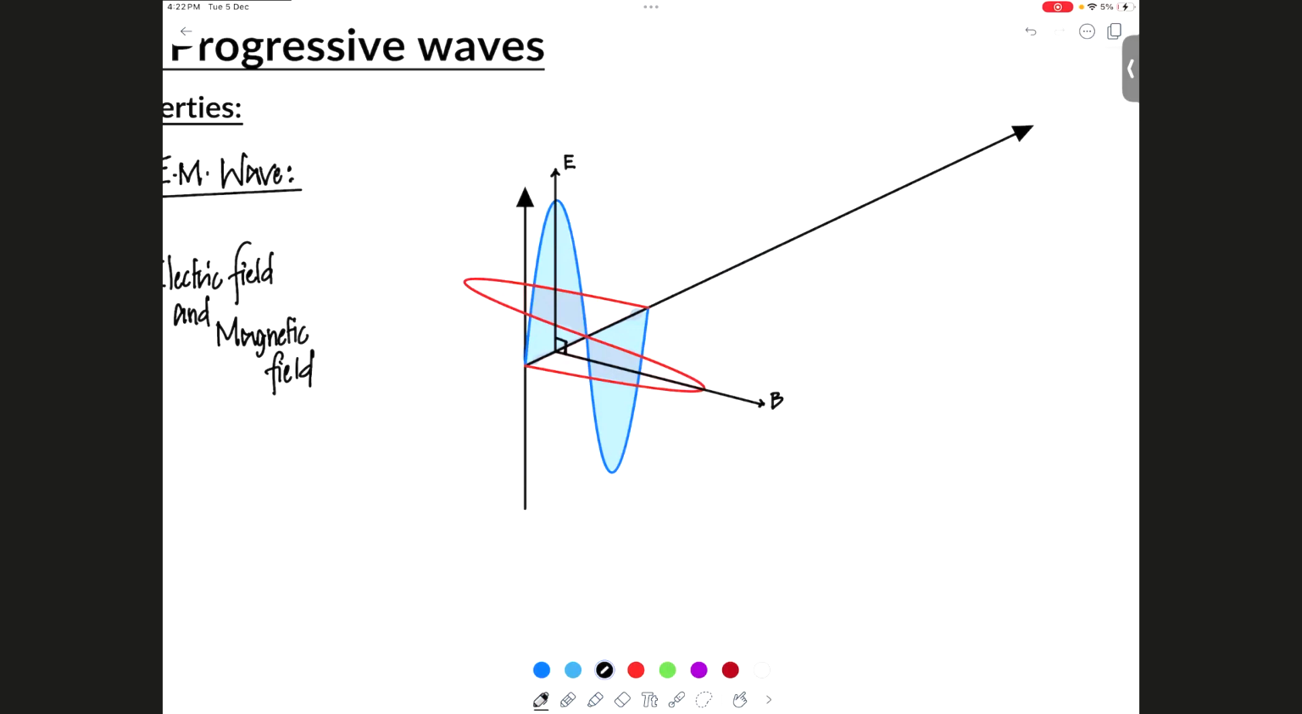Do you remember Fleming's left-hand rule? Right. So can you use Fleming's left-hand rule here and tell me which way the force is being exerted? The electric field is the current and the magnetic field is the magnetic field, right? So tell me which way the force is being exerted. Electric field is the direction of the current. Magnetic field is the direction of the magnetic field. So if you apply that here, which way is the force acting? Towards right or left?